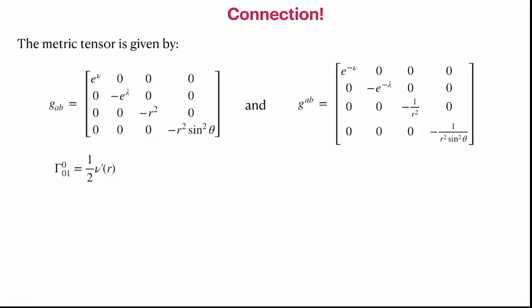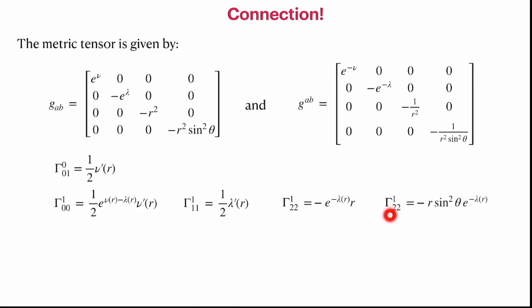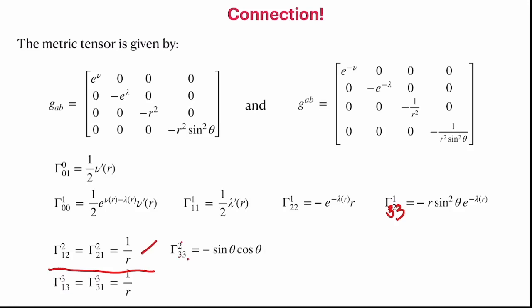So we can easily compute the non-vanishing Christoffel symbols, which are given by gamma^0_{01} equal to 1/2 nu prime. Prime is the derivative with respect to r, which is the only variable present. The other one is gamma^1_{00}, which is a bit cumbersome. Otherwise, the rest of the Christoffel symbols are given by gamma^1_{11}, gamma^1_{22}, and gamma^1_{33}, it should have been. So there is a typo here, 1, 3. And then we have gamma^2_{12}, and 2, 1, 2 ones are non-zero. In the same way gamma^2_{33}, and then we have gamma^3_{13}, and then gamma^3_{23}, and gamma 3.